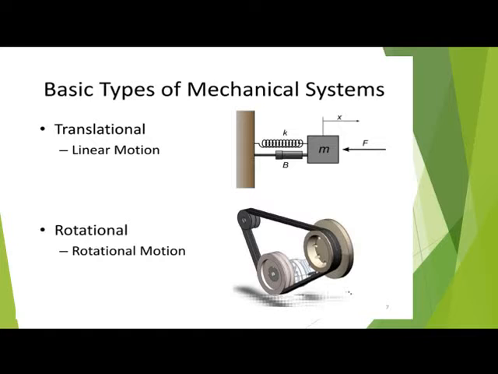Here are the basic types of mechanical system, that is translation, and this is the rotational system. This is just showing the figure for the mechanical system in the translation system. Okay.